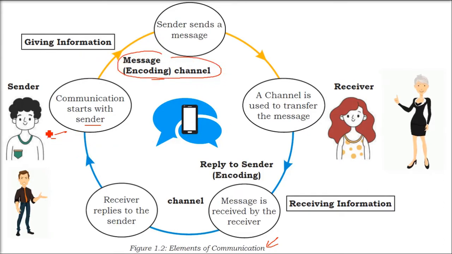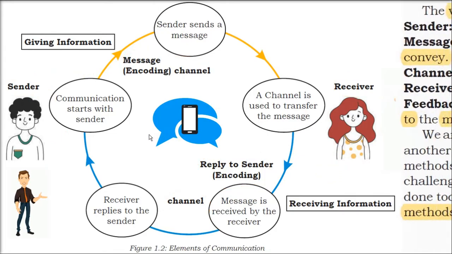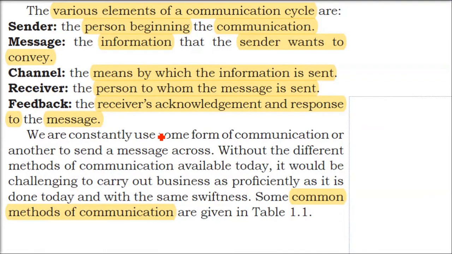So this cycle will go on and on till the time they both agree. So we have channel, sender, receiver. All these are the different elements of communication. Okay. So giving information and receiving information. Sender is giving information, receiver is receiving information.